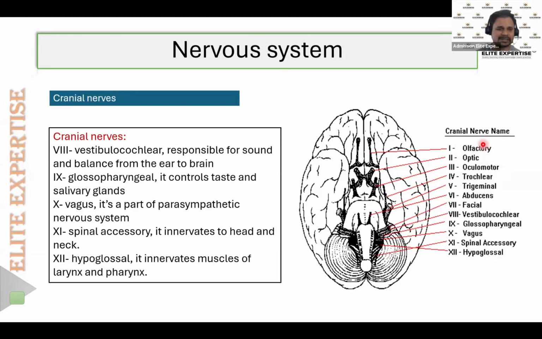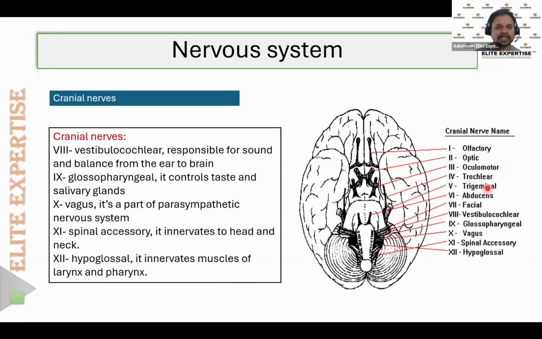Olfactory means sense of smell, which we have been studying since our school life. So the olfactory nerve is the first cranial nerve, and it is responsible for the sense of smell. Then optic is the second cranial nerve. The name itself indicates that optic is related to the eye. Then oculomotor, oculo means eye. Oculomotor is for the eye, and the fourth cranial nerve, trochlear, is also supplied to the eye. So optic, oculomotor, trochlear, these three nerves supply the eye.